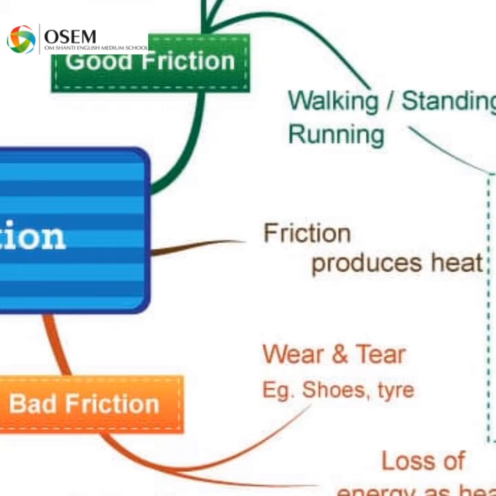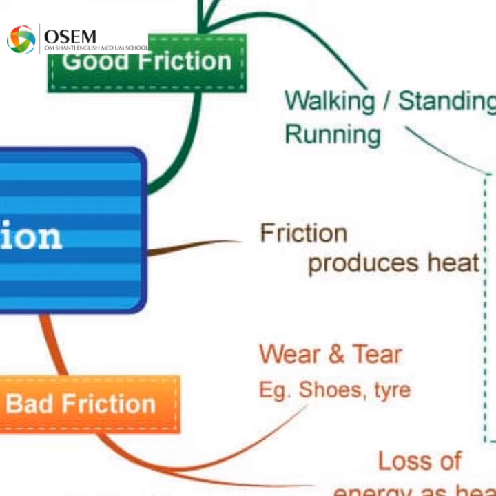So one example is we can vigorously rub our palms together for a few minutes. तो क्या होता है कि हमारे दोनों palm के बीच में heat produce होती है. We might have observed that the jar of the mixer becomes hot when we run it for a few minutes, right? अगर मिक्सर की जार हमने थोड़ी देर तक रन किया तो वो जार गर्म हो जाता है, right? So these are the bad effects of the friction.